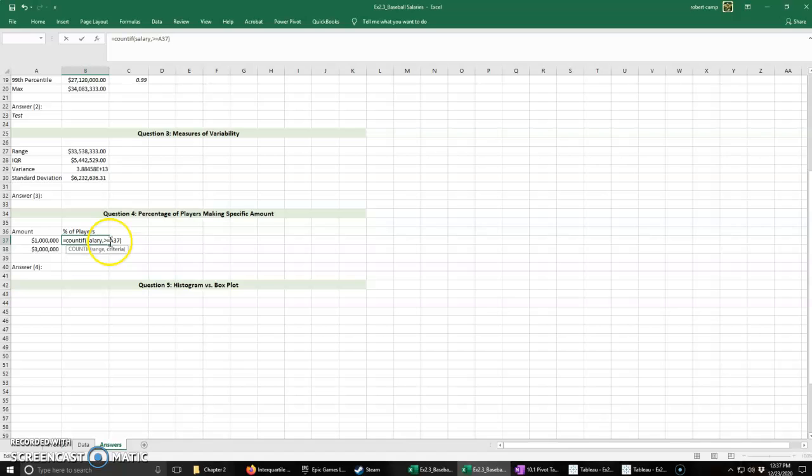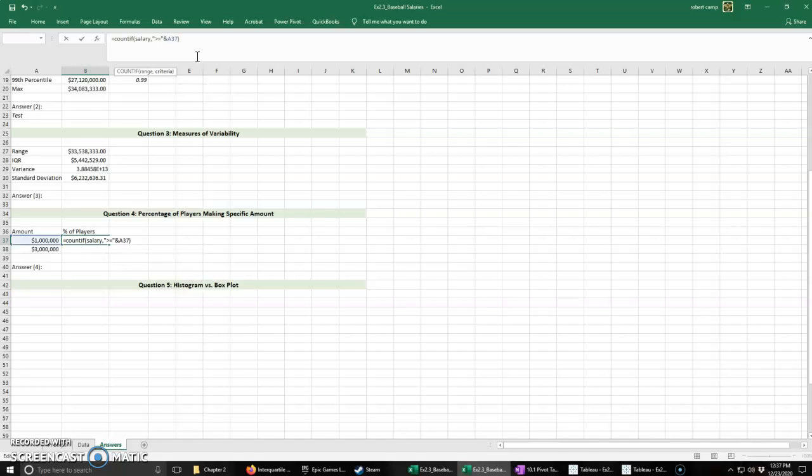If I go back and look at the criteria, it's asking me to put in a number, or a cell. So what we're going to do is build an expression. I'm going to use the quotation marks. That makes it just a text input instead of an equation. Now, I want to add that to my cell. How am I going to do that? I'm going to use the ampersand, Shift 7.